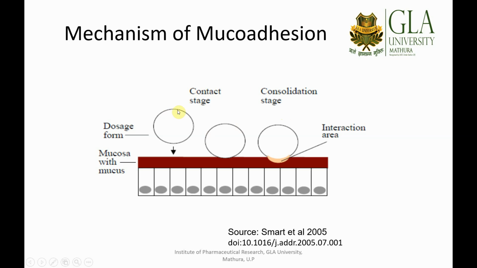First is the contact stage: if the contact angle is not sufficient, the dosage form will not adhere to the mucous membrane. And if the consolidation stage has not been given sufficient time, the mucoadhesion will not give satisfactory